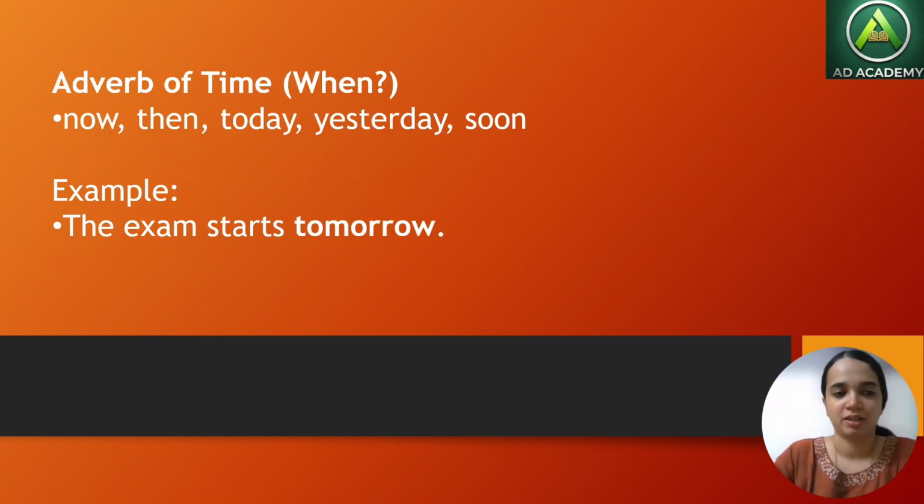Next is adverb of time. When something happened. When some action occurs, it can occur now. It can occur then. Today it can happen. Yesterday it had happened. Or sooner. The exam starts tomorrow. Here tomorrow acts as an adverb. Starts is the verb here. When the action is starting: tomorrow.